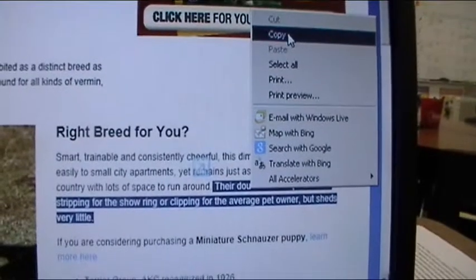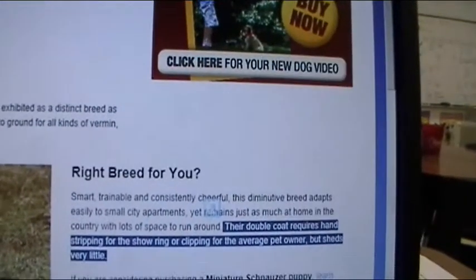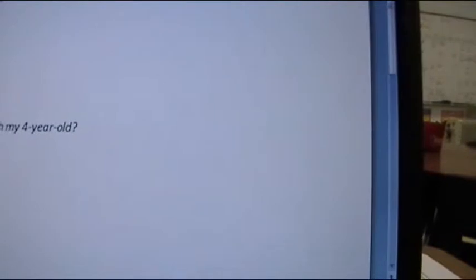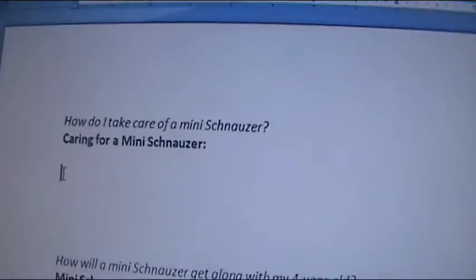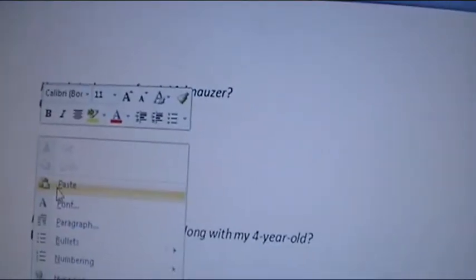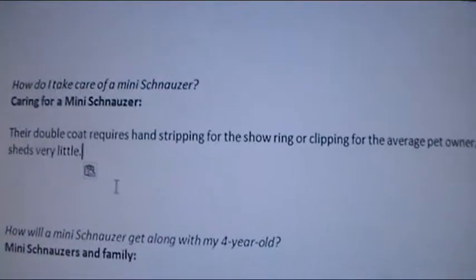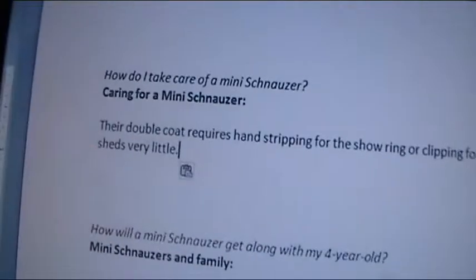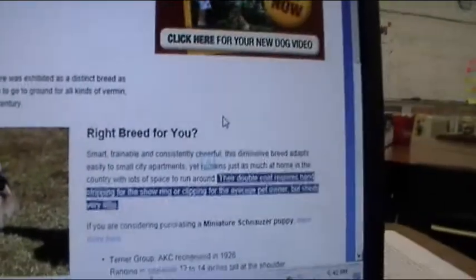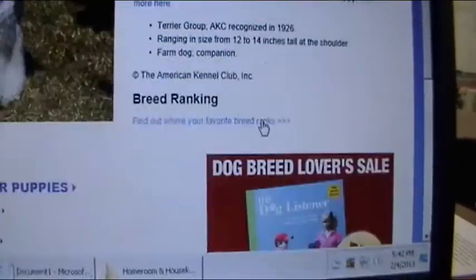So I'm going to copy that information, pull my document back up, and I'm going to paste this under my question on how to take care of the dog. Okay, going back to my website. So I'm going to keep looking.